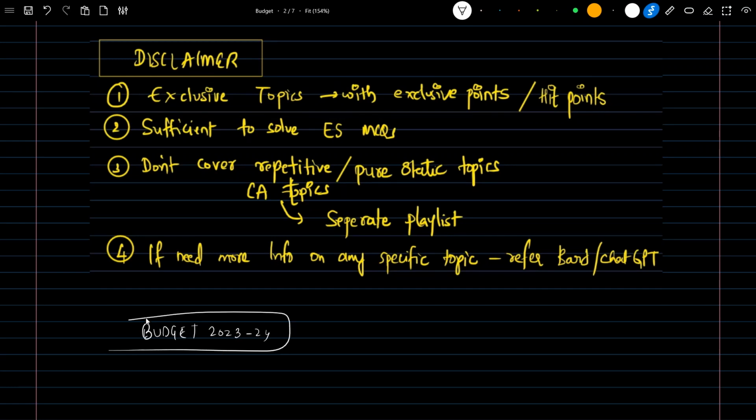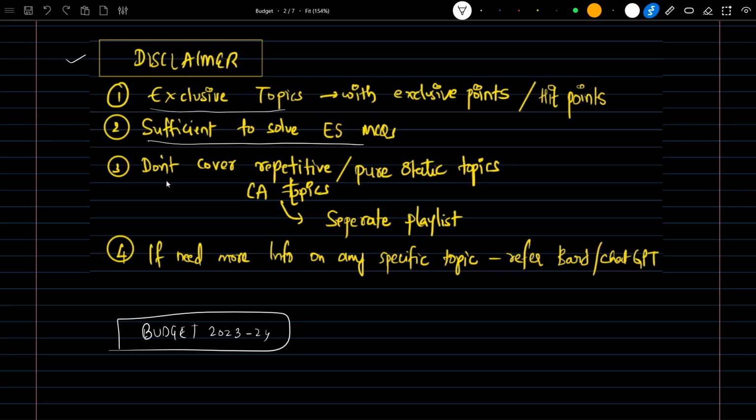Before starting the class, this is the disclaimer. In this class we'll be exclusively discussing the topics needed for the UPSC Prelims 2023 exam. These will be sufficient to solve the MCQs, and we will not repeat points that are repetitive in current affairs or purely static parts. If you did not understand any topic, or need more discussion of a particular topic, you can just Google it and gain more knowledge about that concept.